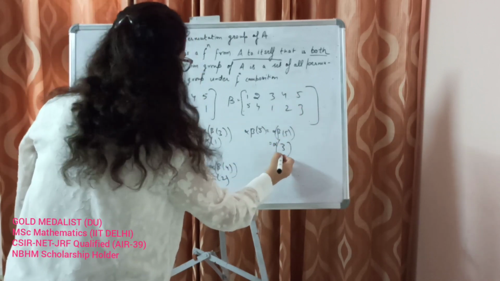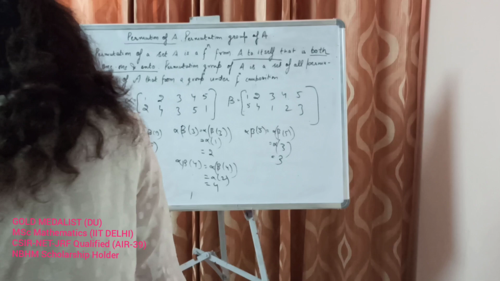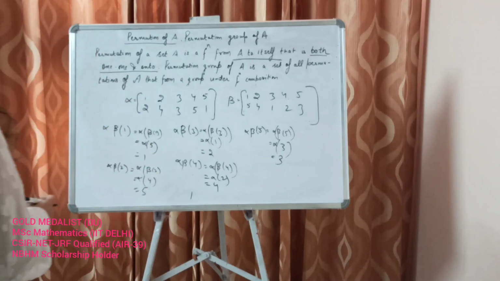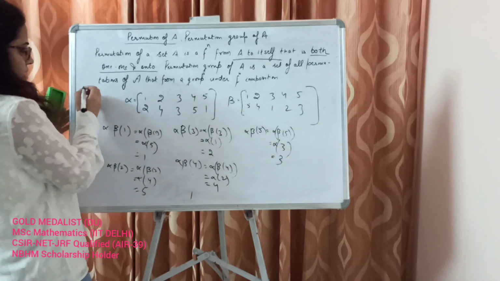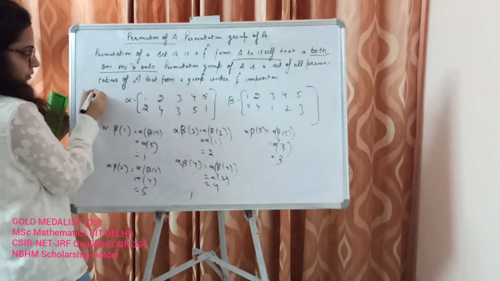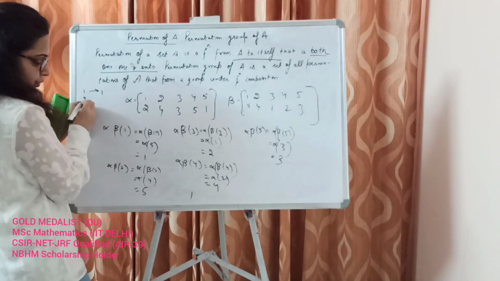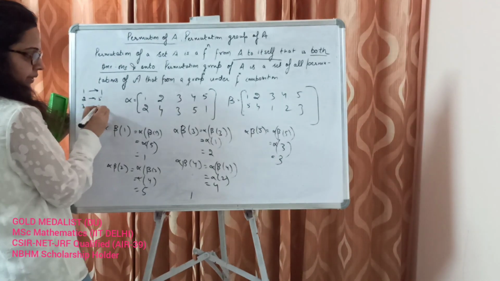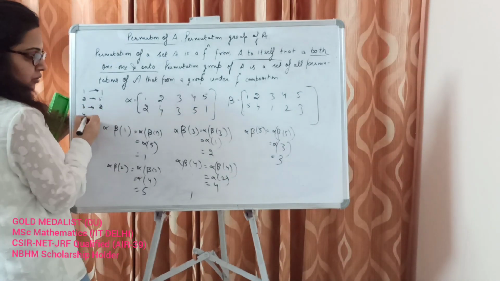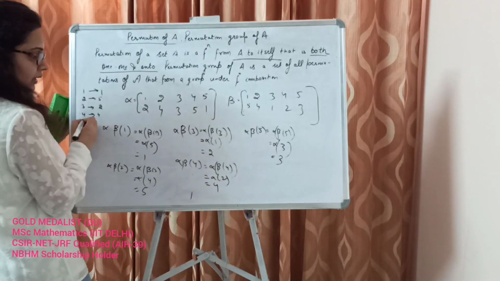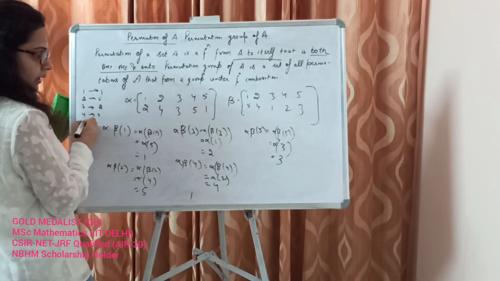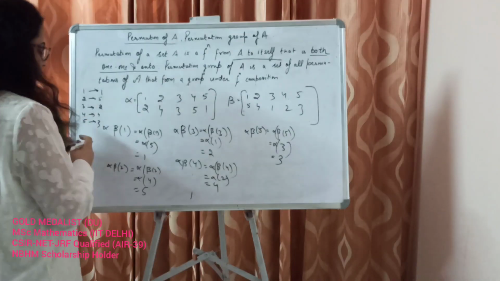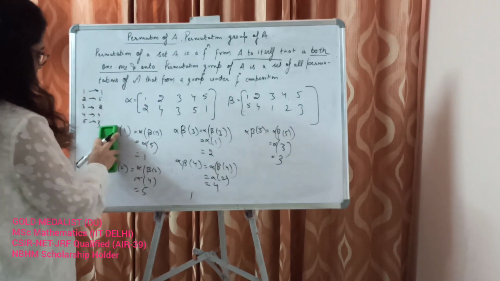So which is equal to 3. Okay. So let's write down these values. 1 goes to 1. 2 goes to 5. 3 goes to 2. 4 goes to 4. And again 5 goes to 3. So these are values of alpha beta.